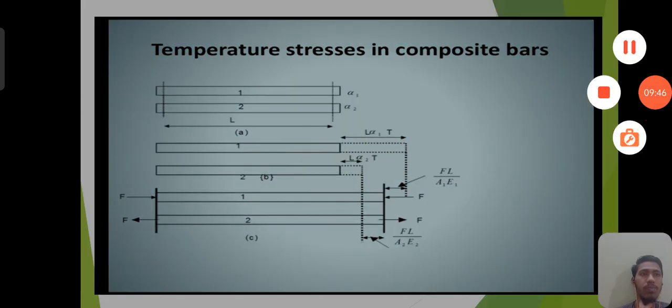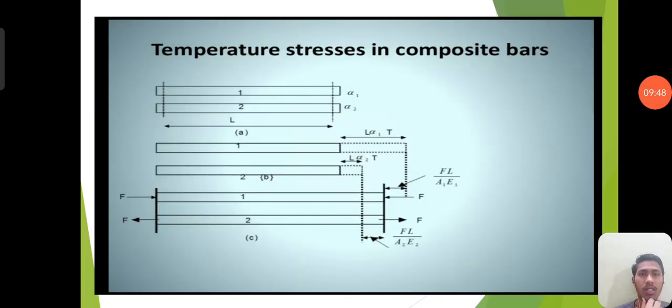Now, temperature stresses in composite bars. You can see two bars are given where alpha 1 and alpha 2 are the coefficients of expansion, where the length is L, and the expansion is known as L into alpha into T.